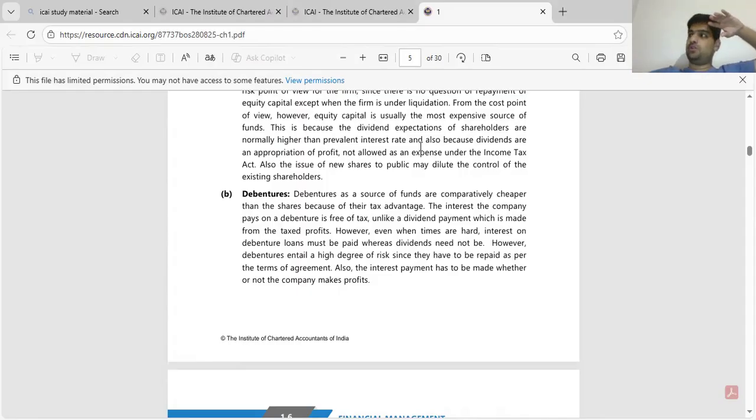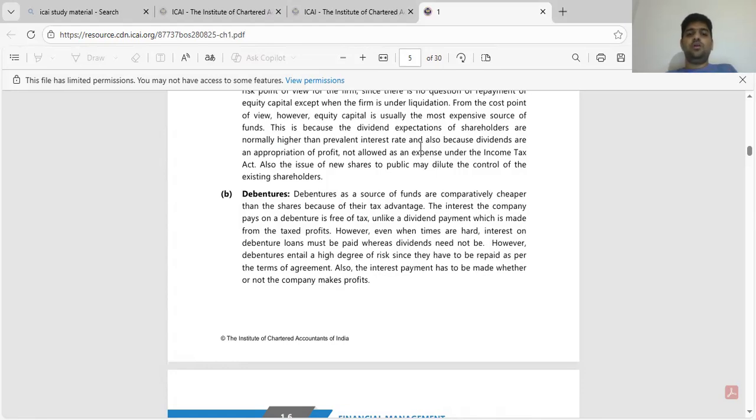So the amount that is paid to equity holders is fully taxed. When you bring money in the form of borrowing or debentures, at least the interest portion is tax deductible. So that is an advantage of debentures and bank borrowings.